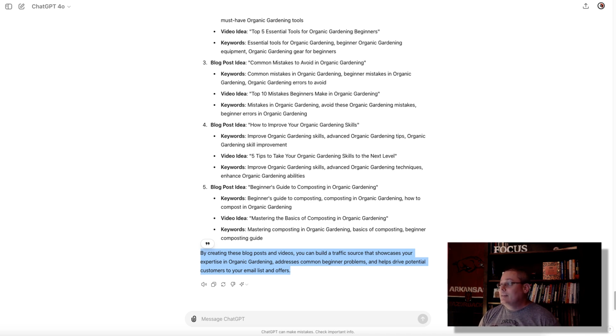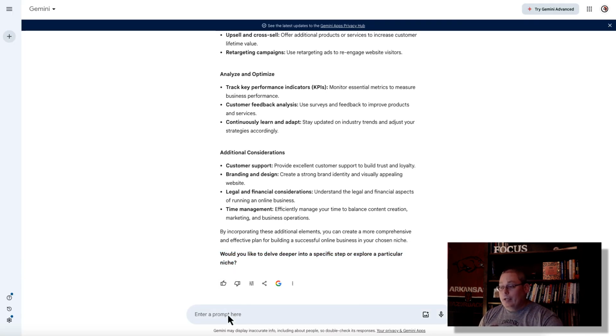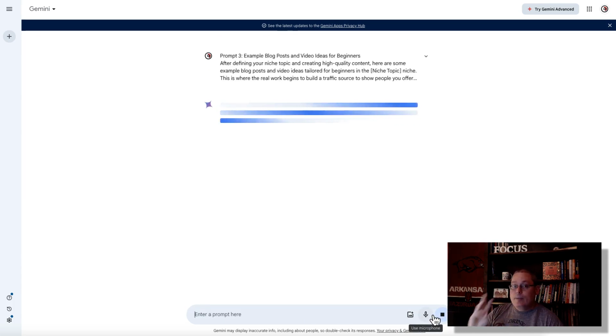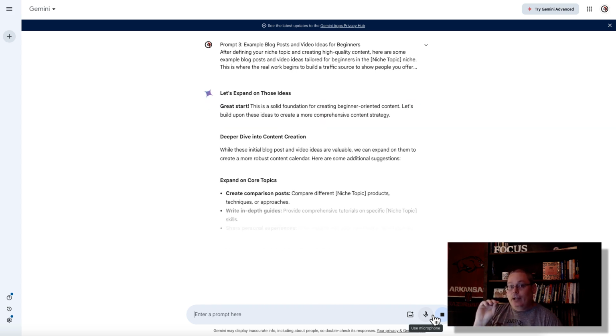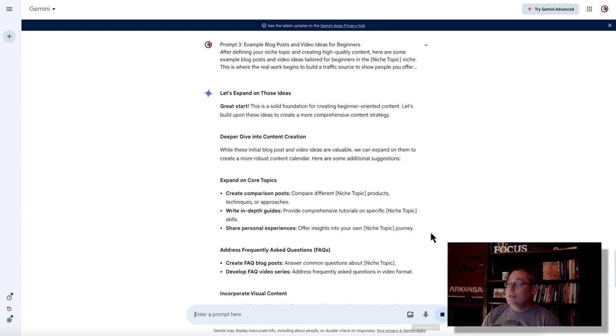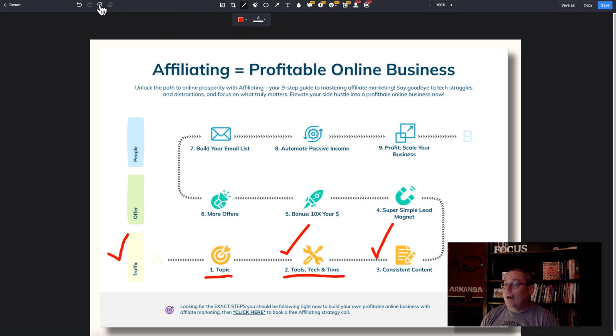So it's giving me that same information that I've already given you, but understand at any point now you can take these prompts that I've given you, these 3 prompts, understanding that you utilize these with different tool sets to get different ideas for different content and all the little things that you need to do. Of course, starting with the fact that you need to build the foundations of traffic.